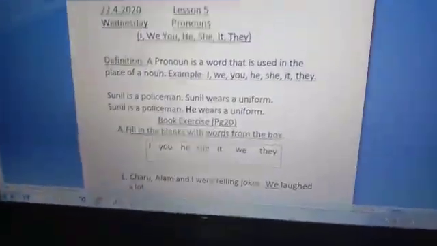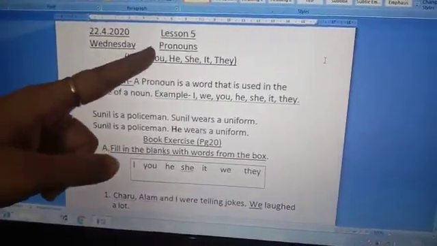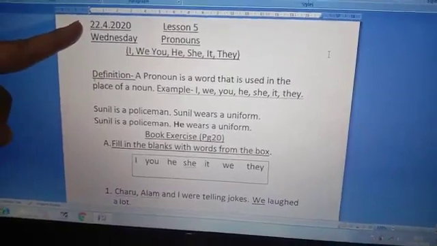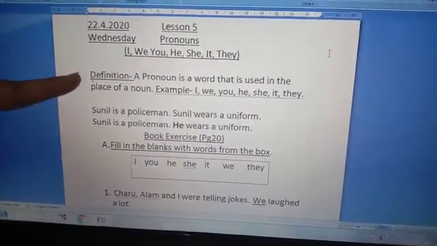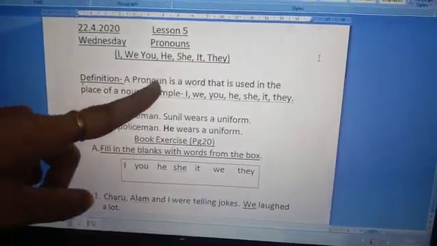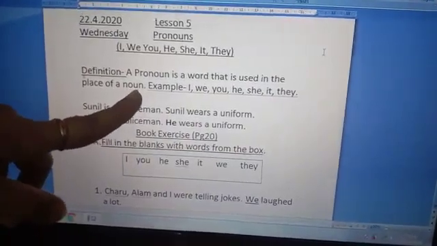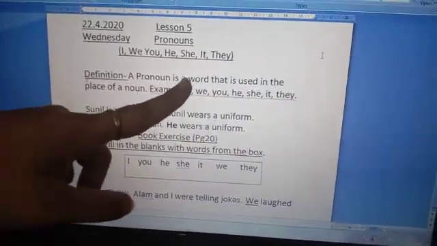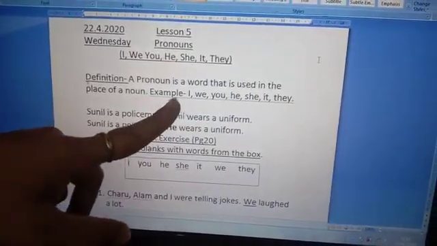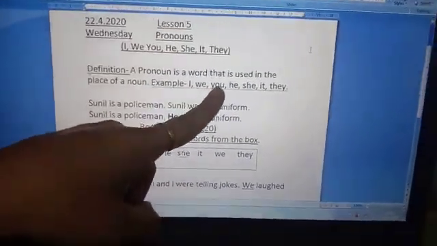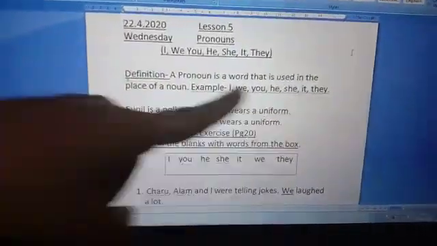Children, you have to take out page number 20. Lesson number 5, pronouns. What you will do, you will write the date and the day on the left side of the page. Now let us see what is the definition of a pronoun. A pronoun is a word that is used in the place of a noun. I repeat, a pronoun is a word that is used in the place of a noun. For example, I, we, you, he, she, it, they.